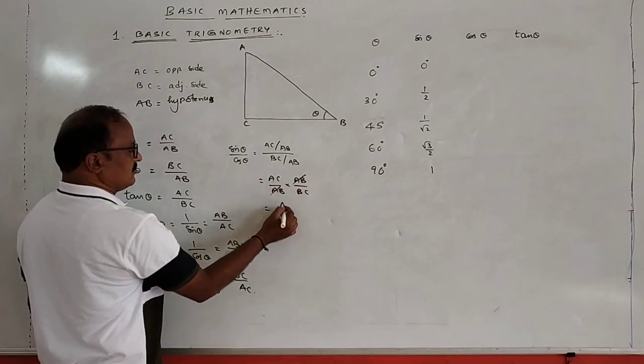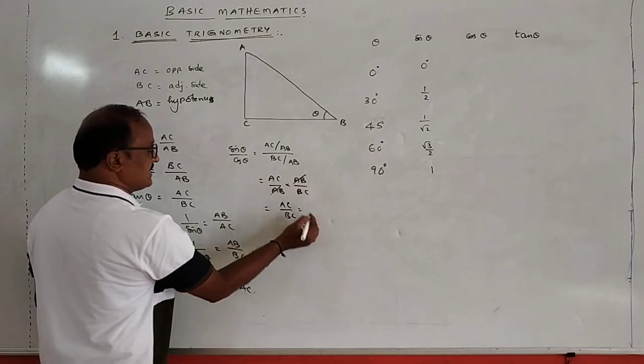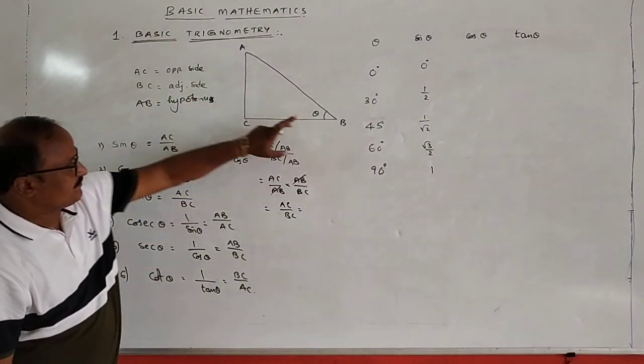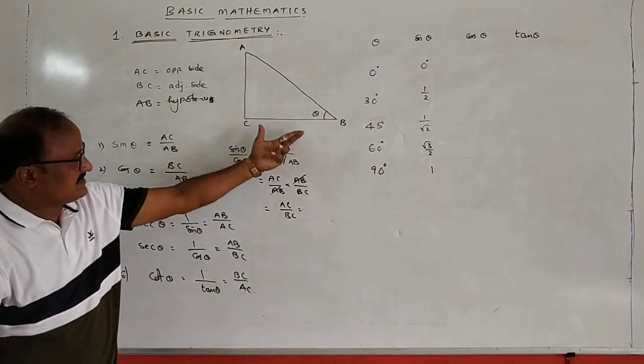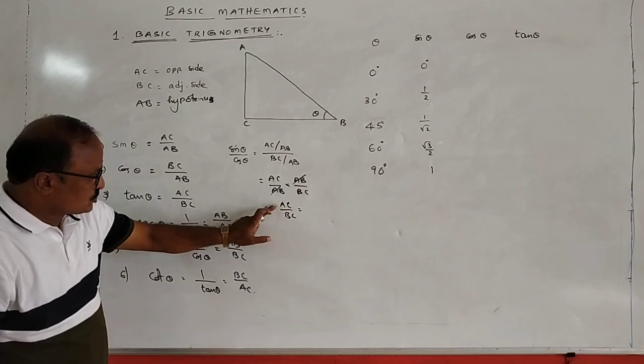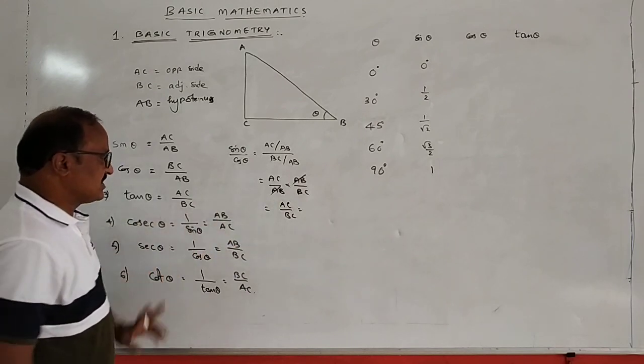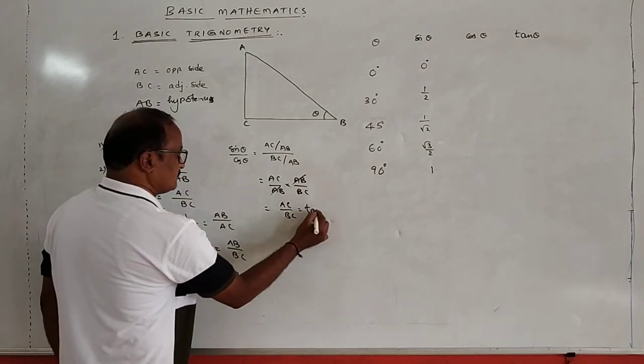AB cancels, and that is equal to AC by BC. AC is the opposite side and BC is the adjacent side. The ratio between the opposite side and the adjacent side is nothing but tan theta.